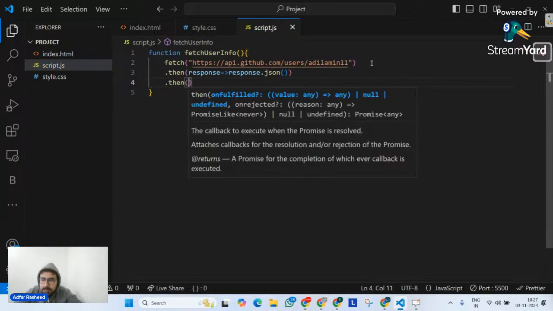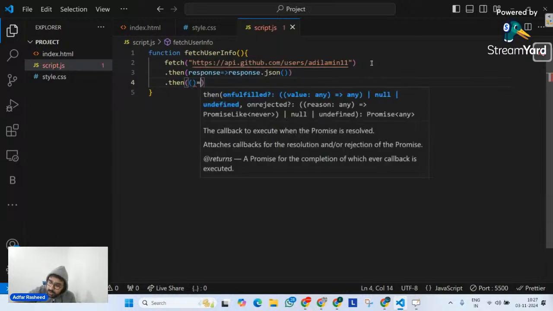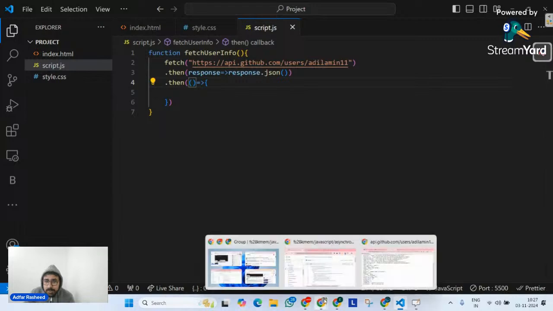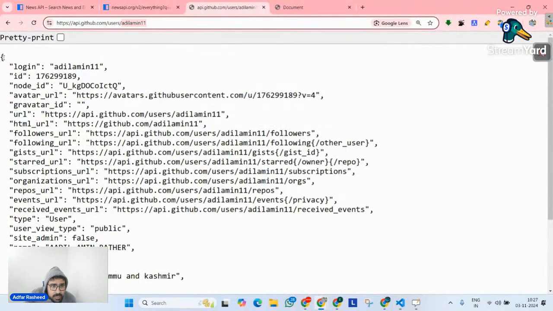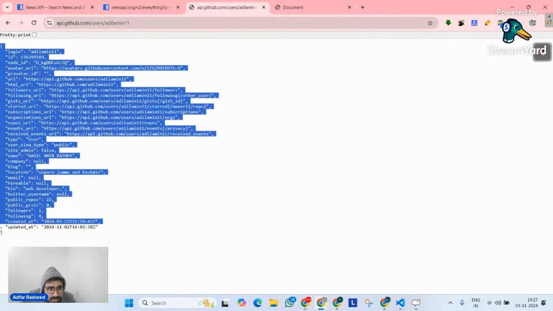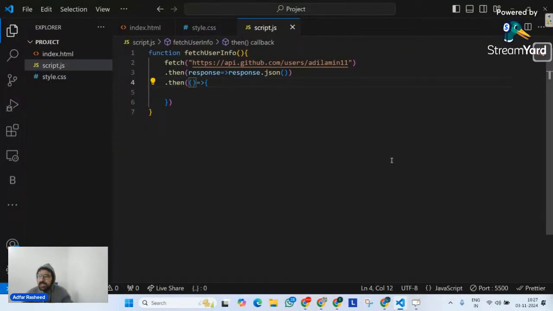Then over here, I implement another dot then. In this dot then, we also know it's going to receive a callback function, and it's going to receive an argument. But don't you think that argument is actually this entire object? Let me zoom it out over here. This whole object is what we are going to get inside this argument, yes or no? Because we have implemented promise chaining. We have done that, right? So this whole object we are going to get inside this argument. Am I correct?